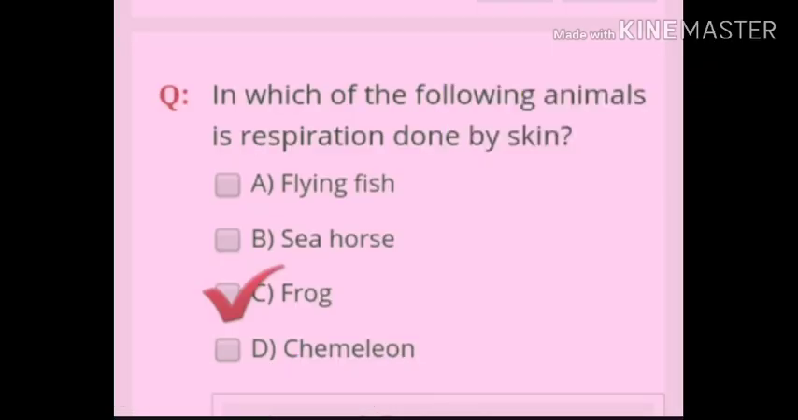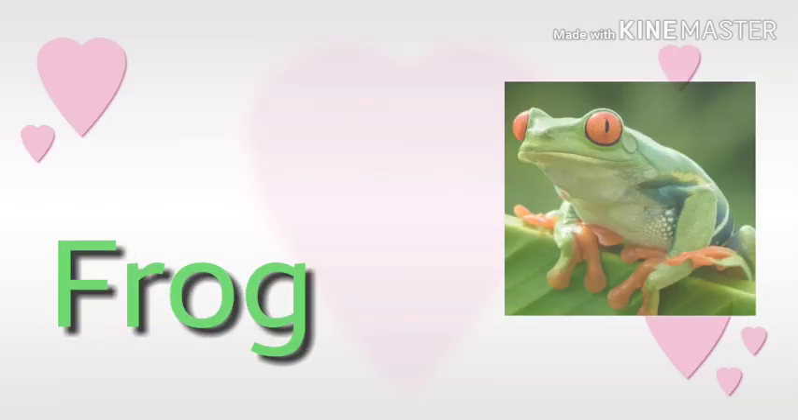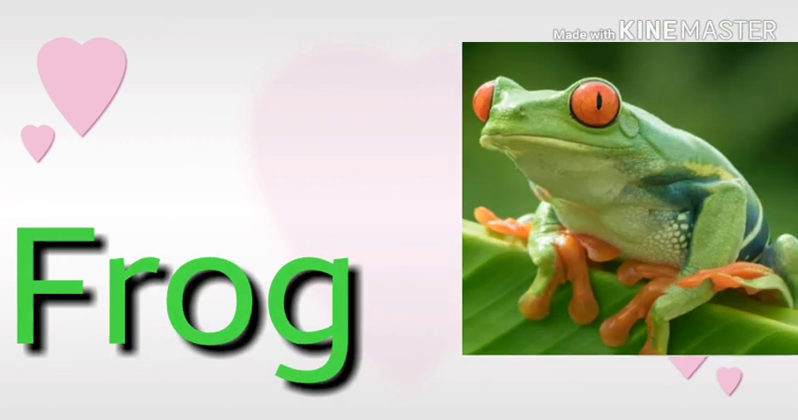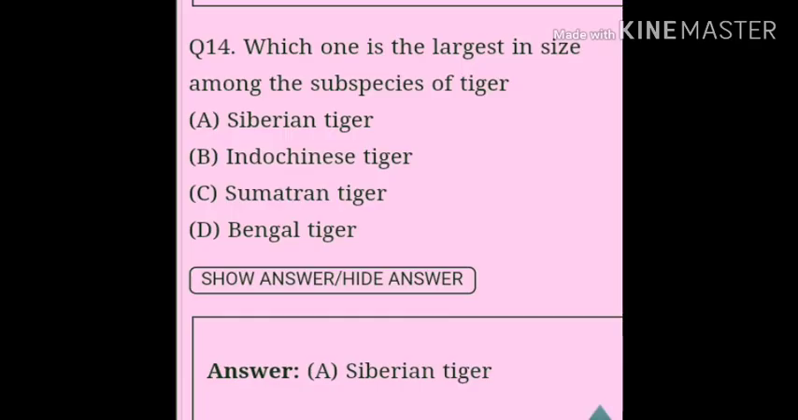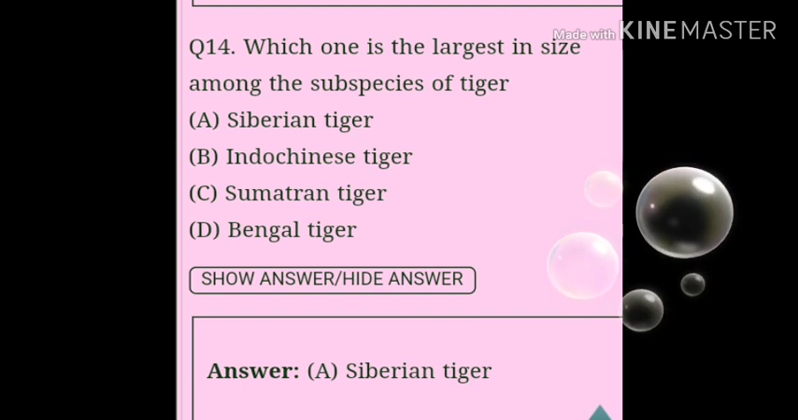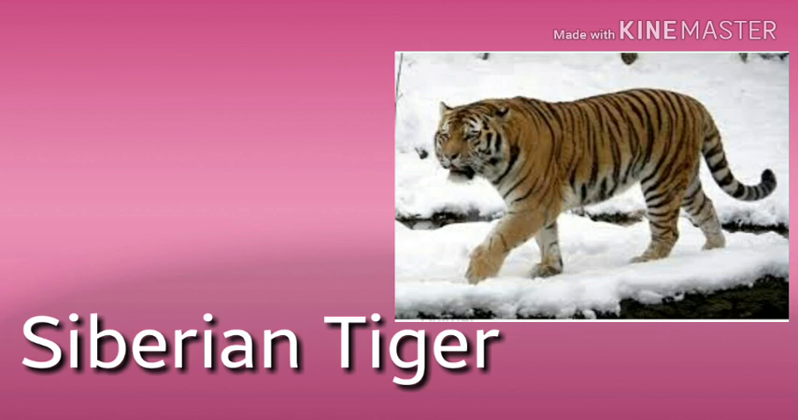Question: in which of the following animals is respiration done by skin? Answer: frog. Question: which one is largest in size among the subspecies of tiger? Answer: Siberian tiger.